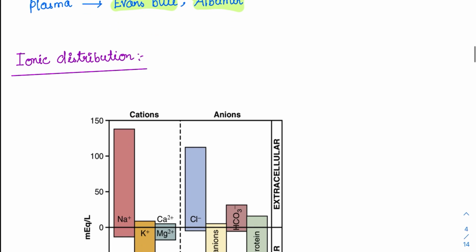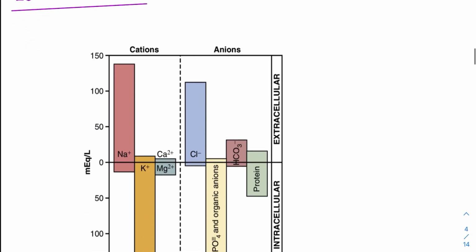Then coming to another important distribution: we have seen the water distribution, but we should also know the ionic distribution in ECF and ICF. This is the ECF and this is the ICF. This is very easy to remember. We just have to remember some history.